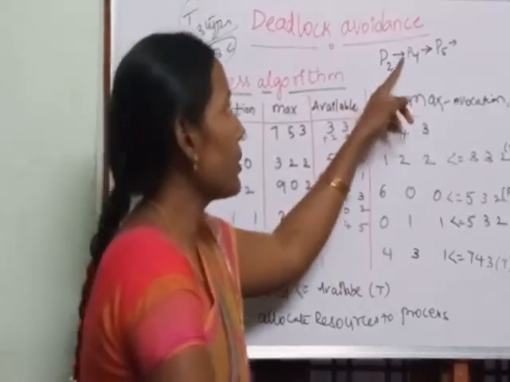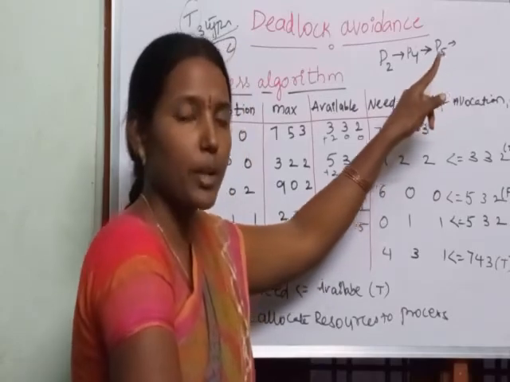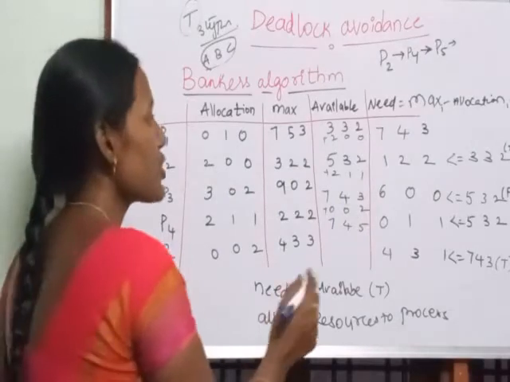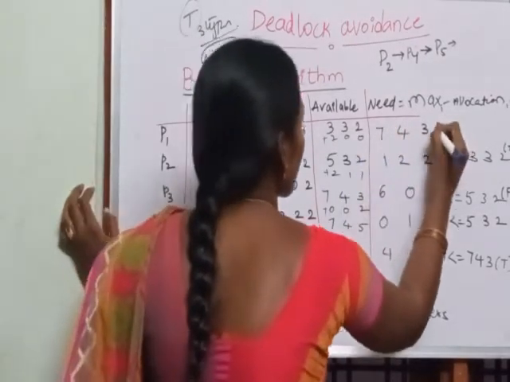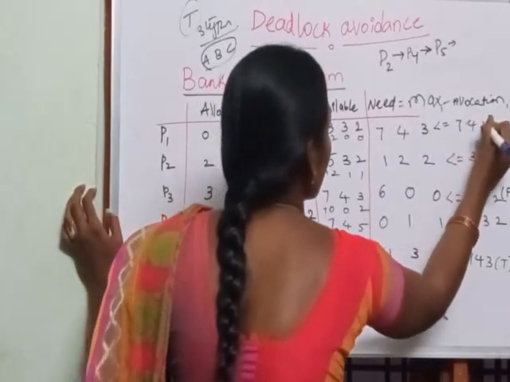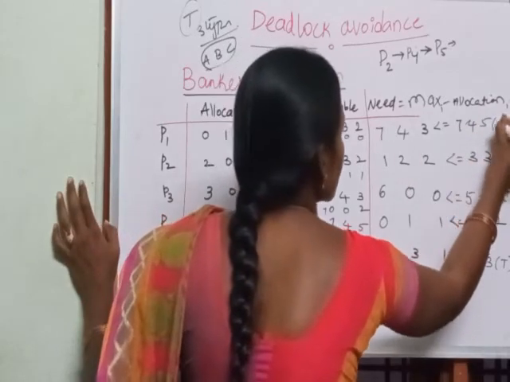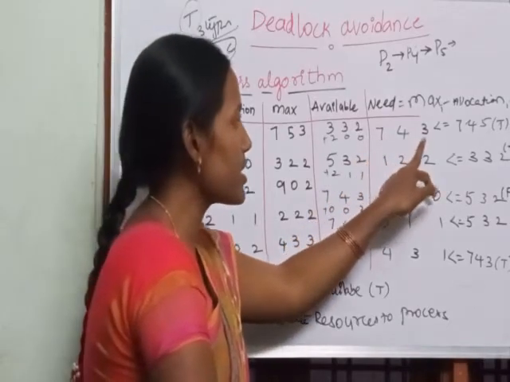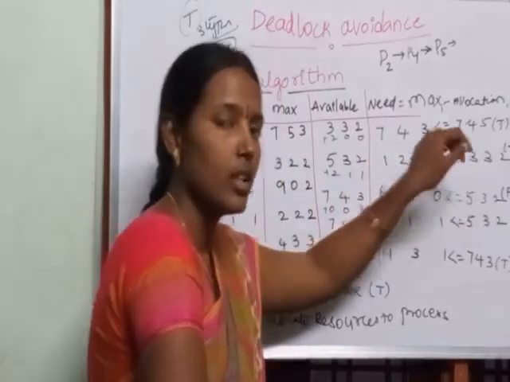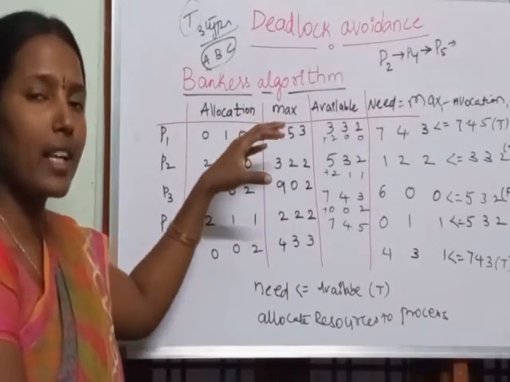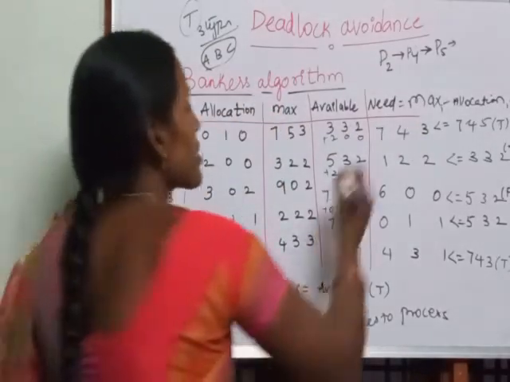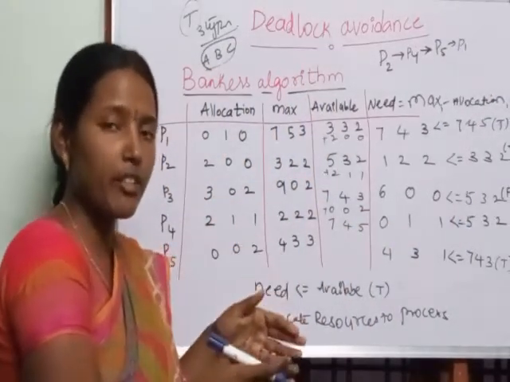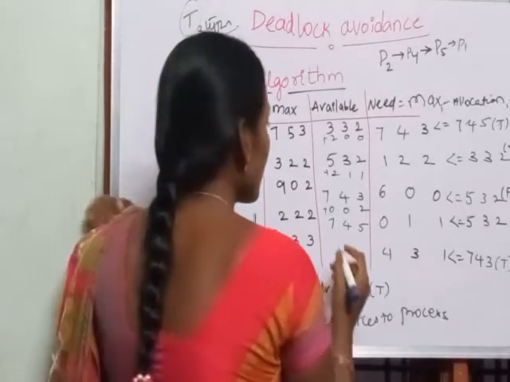Now P2 is completed, P4 is completed, P5 is completed. Still how many processes are going to complete? P1 and P3. Now check the condition for the process P1 with 7, 4, 5. Now is the condition true? Yes. The process needs 7 A's, 4 B's, 3 C's. It has 7 A's, 4 B's and 5 C's. So the operating system will give the permission to access these resources for the process P1. So process P1 will be executed and it will give back the resources currently given and pastly given also.